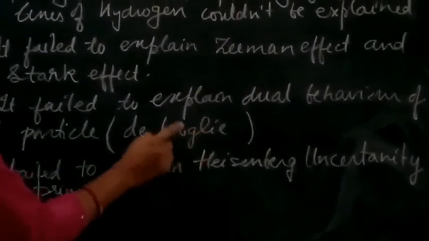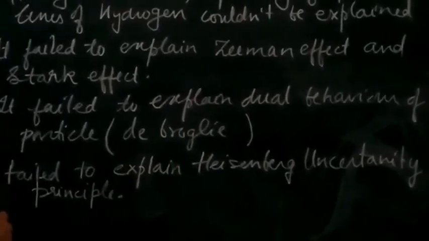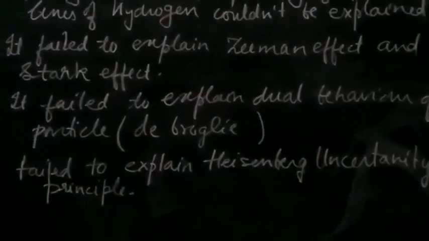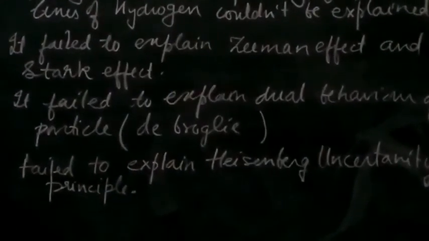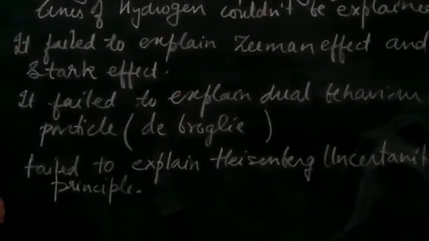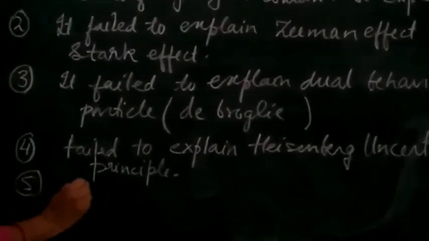The Heisenberg uncertainty principle was a big blow to the Bohr model, which only considers the electron to have a particle nature. And the fifth is, it could not explain the shape of molecules.